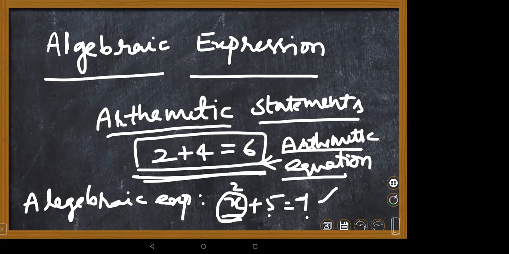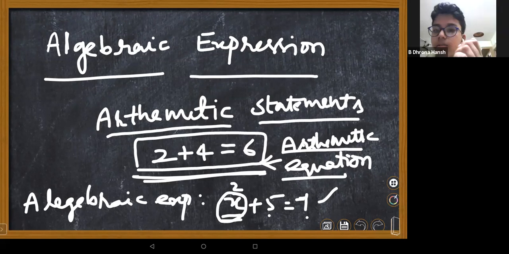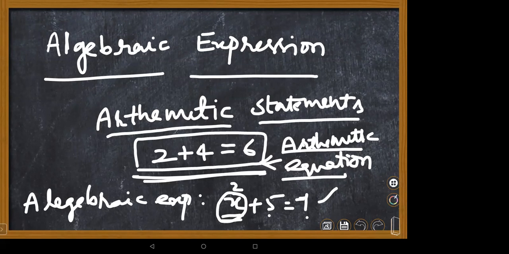These are all arithmetic expressions. Instead of numbers, if you use variables, what are variables? In arithmetic, we are using constants. A constant is a symbol that does not change its value. Ma'am, can I tell some examples?